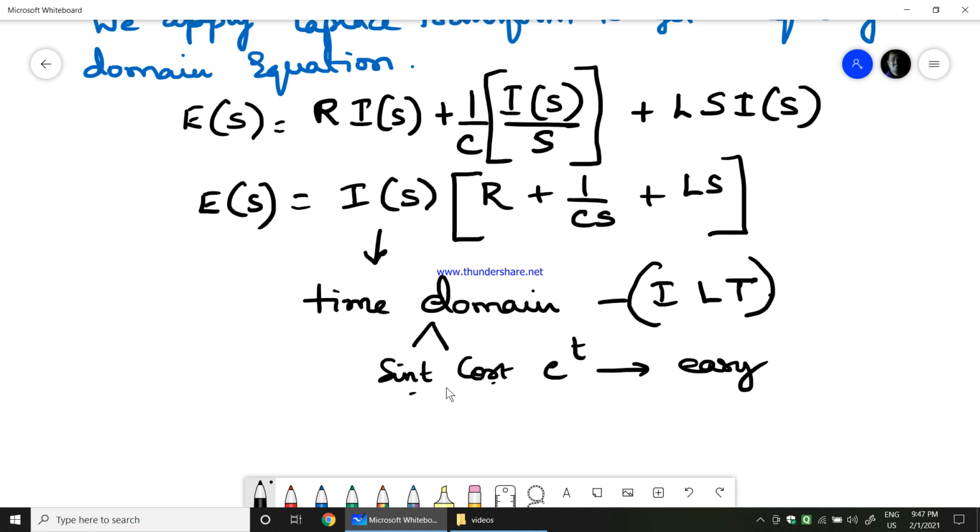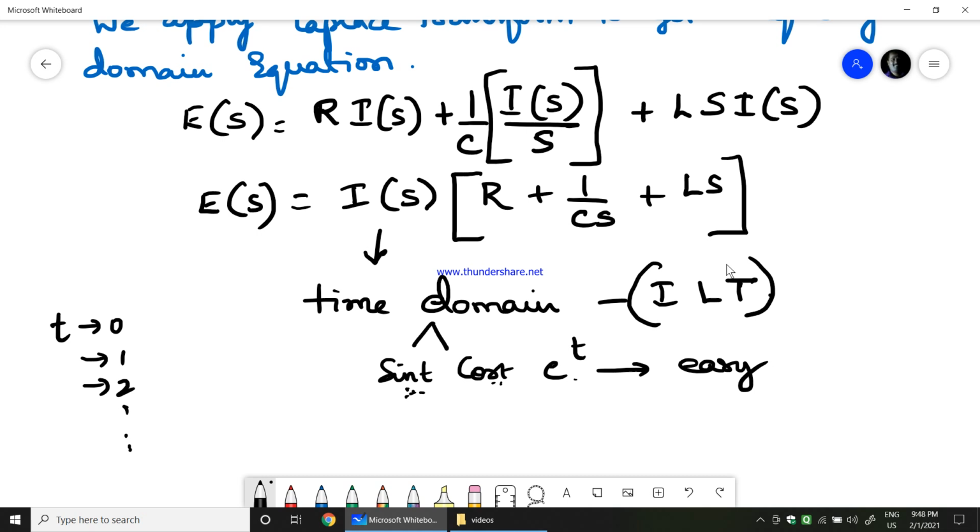But finding the solution when you have an equation in terms of sine t, cos t, e power t is very simple. You take the value of t to be 0, 1, 2 and so on. You vary it, and you can find sine 0, sine 1, sine 2 using your calculator. Similarly cos 0, cos 1, cos 2, and e power 0, e power 1, e power 2, all those values you can find easily using a calculator. But finding the solution for integration and differentiation is very, very difficult.